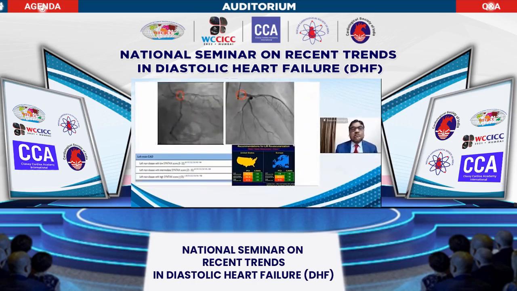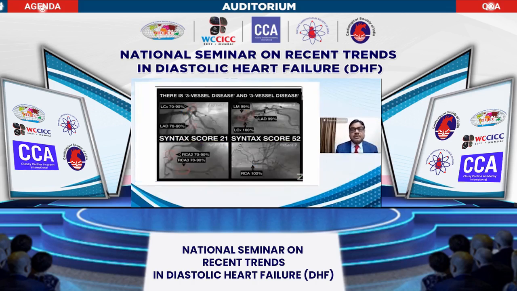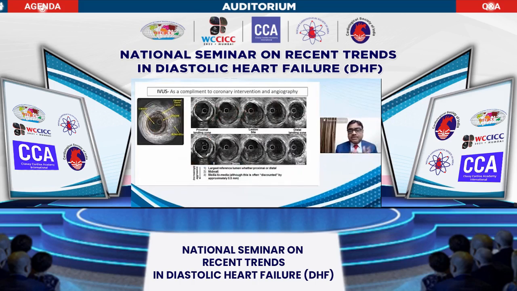I will show some of the slides. This is the distal left main with high SYNTAX score. This is one with ostial left main. But there is a little difference between Europe and the United States. The United States is a little more conservative as compared to the European guidelines. SYNTAX score less than 20 or 21, definitely maybe angioplasty, and SYNTAX score more than 32, 50 odd, it is CABG. And definitely one thing is assessment, anatomical as well as functional.